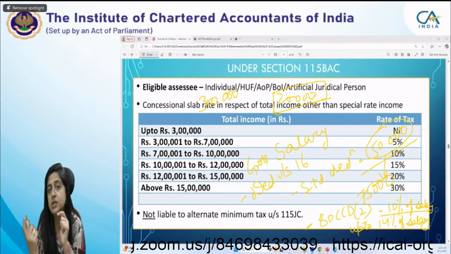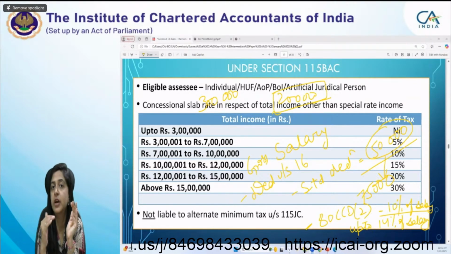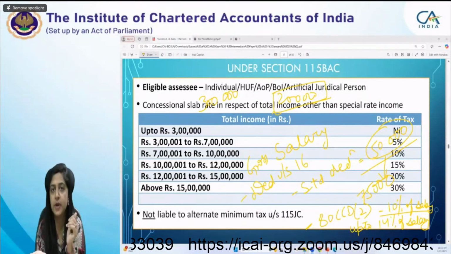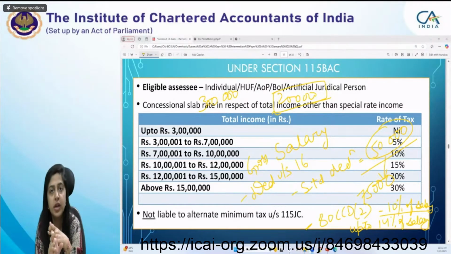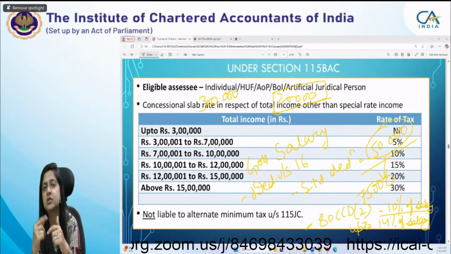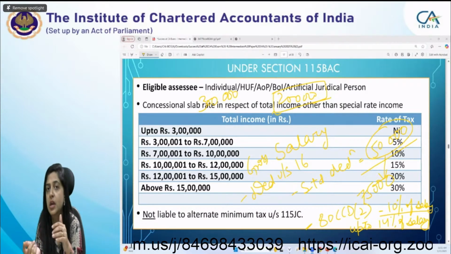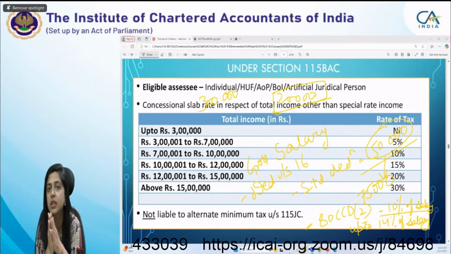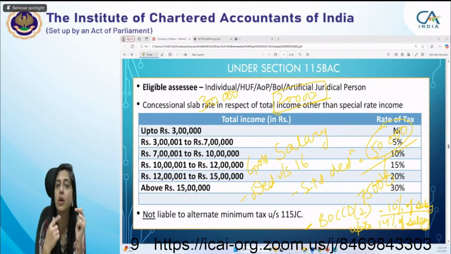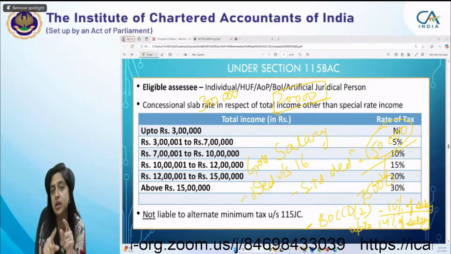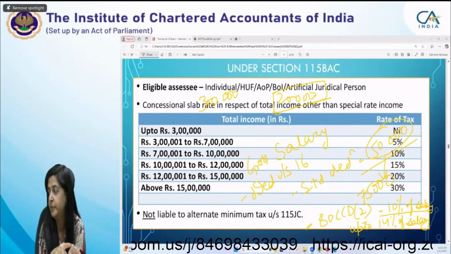In that also there is a twist, students, under 35(1)(i). If you yourself have expended on scientific research, then you will get the deduction for that. But if you are contributing for scientific research to an association, institute or university, either for scientific research or for statistical or social science research, then you will not get the deduction. But if you yourself are spending on scientific research, then you will get the deduction under section 35(1)(i).